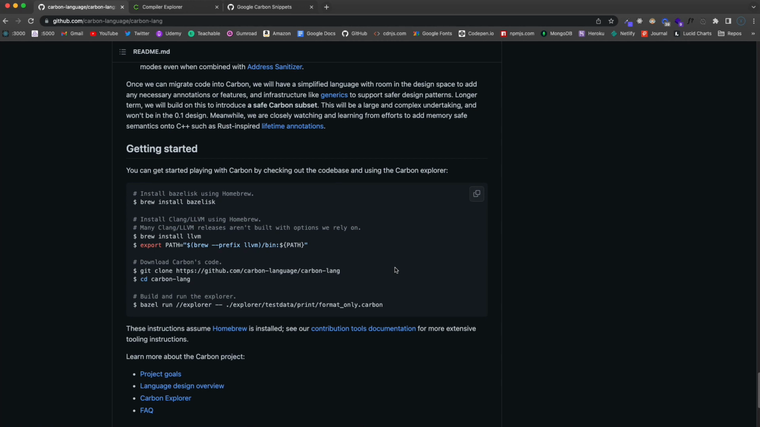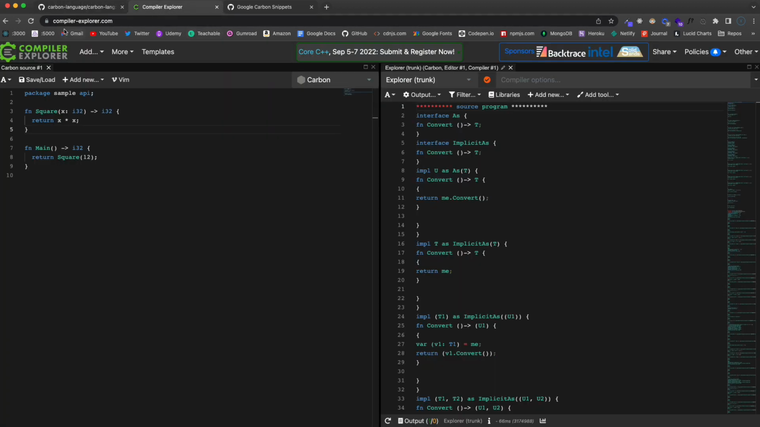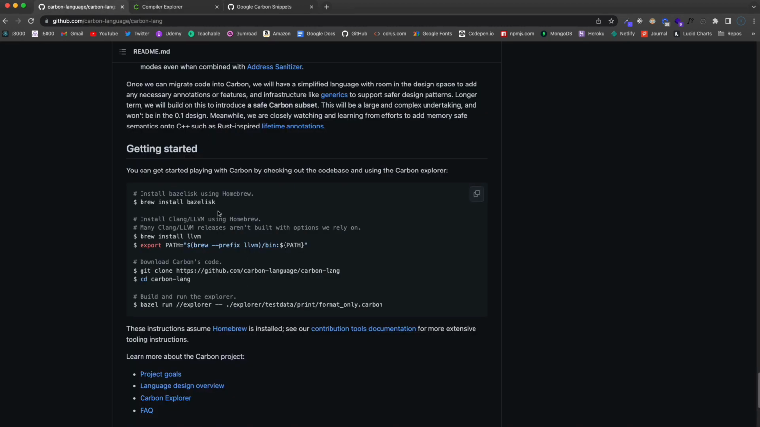One, because there's no compiler yet, or there's no tool chain yet, you have to use Google's build tool called Bazel, along with LLVM, which stands for Low Level Virtual Machine. So you can install those with Homebrew. If you don't have access to Homebrew, you can simply go to compiler-explorer.com and just choose Carbon, and you can actually write and execute Carbon code here, which is probably what I'll do. I am going to show you how to set this stuff up with Homebrew, but when we get into the actual syntax, I'll probably use the compiler explorer.